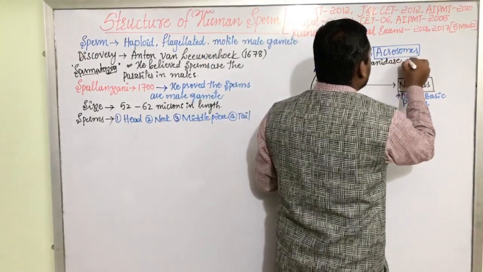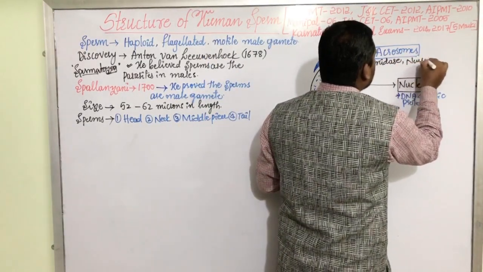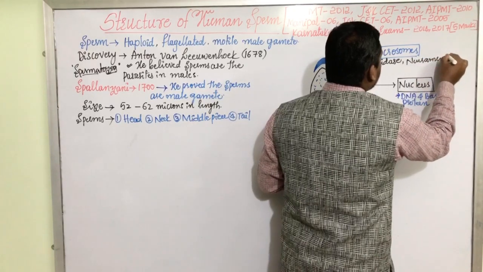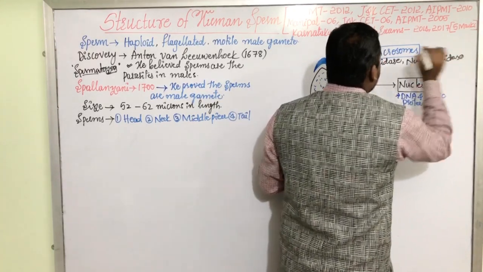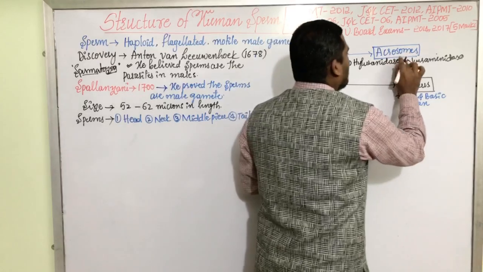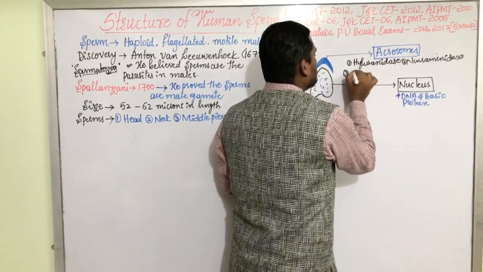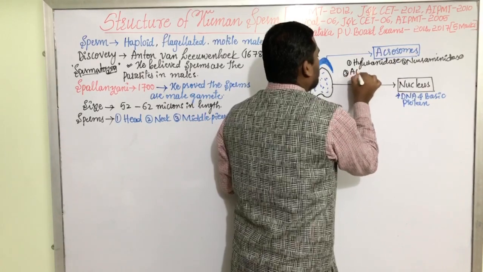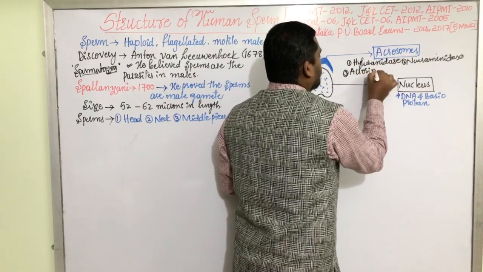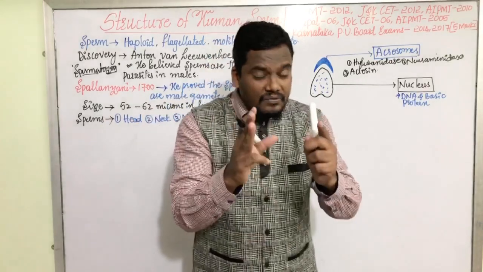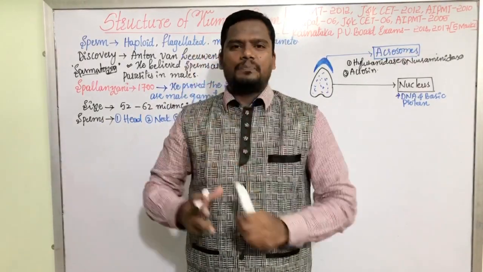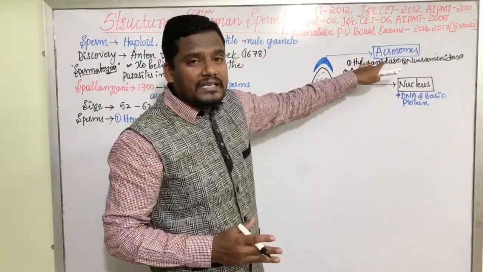The second one is neuraminidase. And the third one is acrosin. They are the 3 very important enzymes present in the acrosome region.